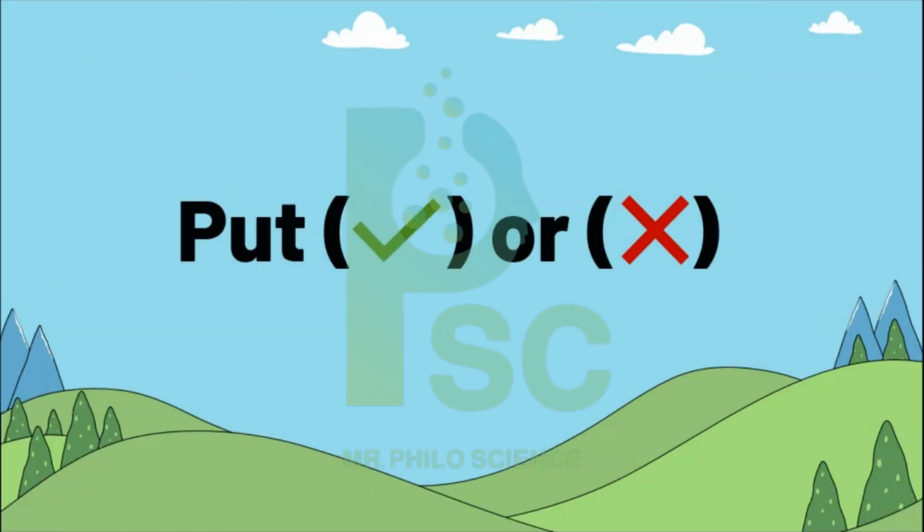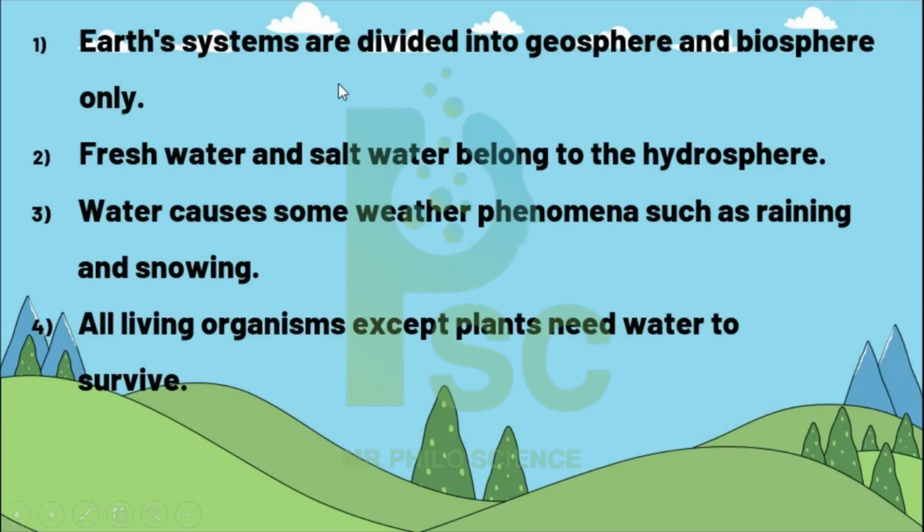Question one: put right or wrong. Number 1. Earth system is divided into geosphere and biosphere only. The answer is false. Number 2. Fresh water and salt water belong to the hydrosphere. Right. Number 3. Water causes some weather phenomena such as raining and snowing. Right. 4. All living organisms except plants need water to survive. Plants also need water, so this answer is false.